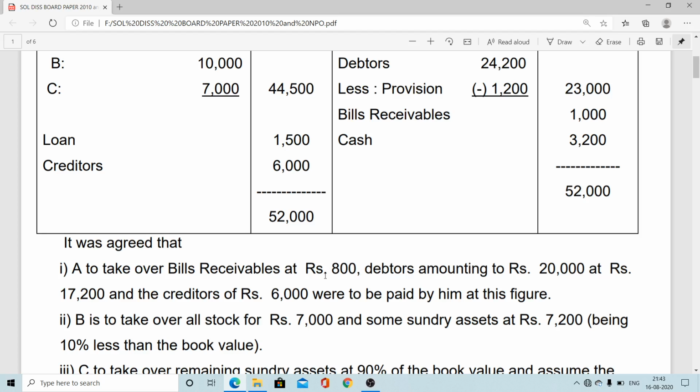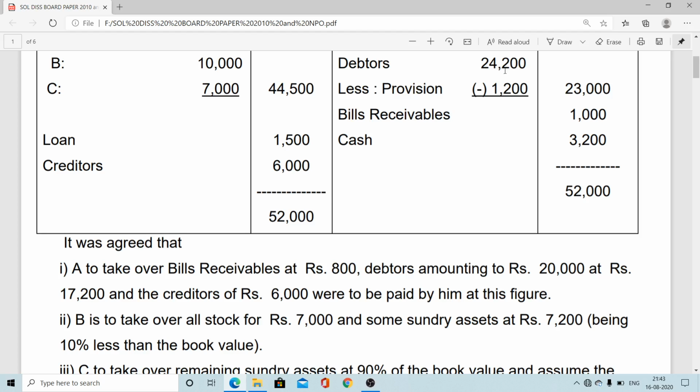So the amount is directly provided. We know the entry here: capital account debit to realization. If any asset is taken over by a partner, his capital is debited because he has taken some asset, so capital is reduced. In case of debtors also the entry will be the same, but what will be the amount here? Here 20,000 is there, 17,200 is there, and here 24,200 is there.